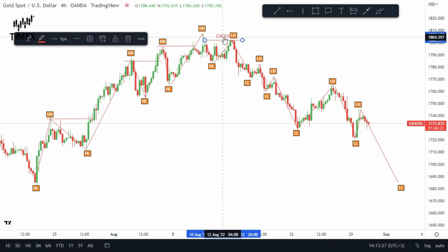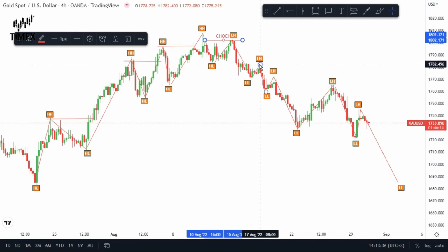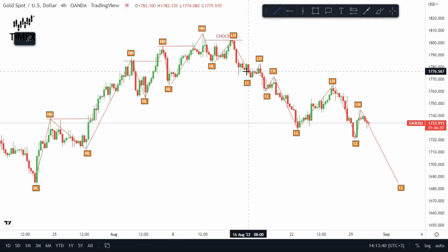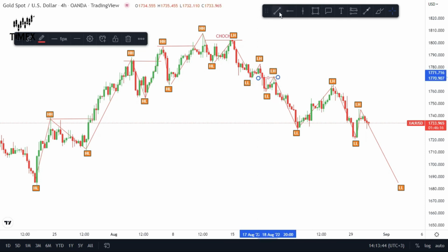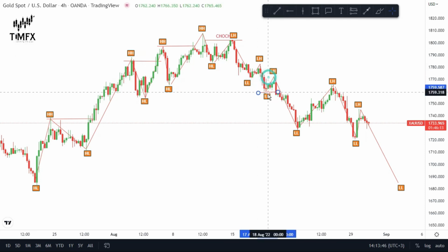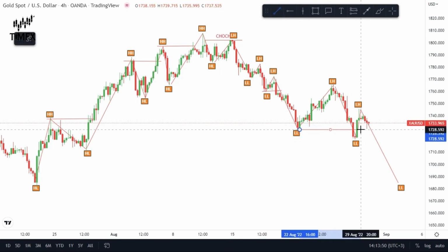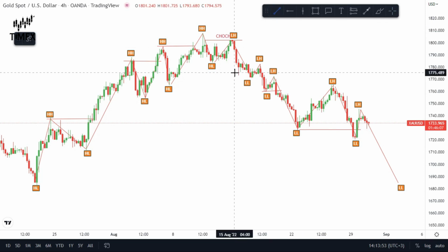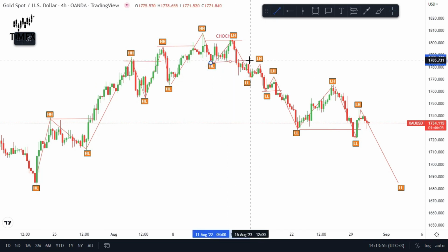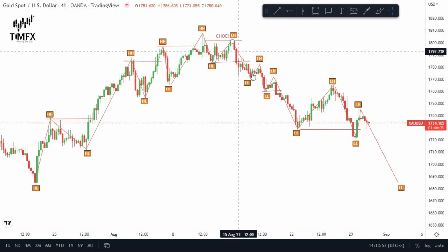There was a change of character in the market, so it created a lower high instead, then went down to create a lower low, went up, retraced to the upside to create a lower high, came down, lower low, like that. So have it in mind again, there was a break of structure here, it's to the downside, break of structure here, then break of structure here. So there was a break of structure to the downside.